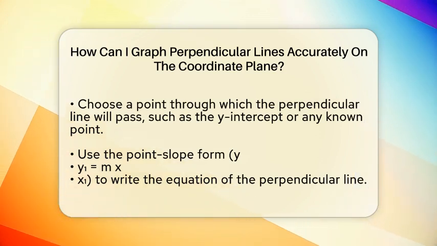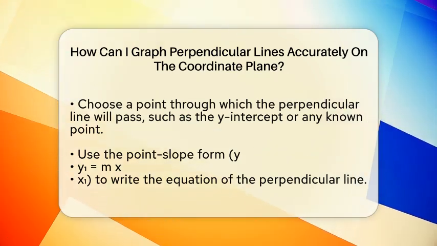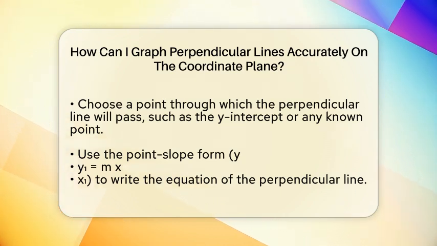Now, pick a point that the perpendicular line will pass through. This could be the point where the first line crosses the y-axis, or any other point you know. Next, write the equation of the perpendicular line using the point-slope form, which is y minus y1 equals m perpendicular times x minus x1. Plug in the point coordinates and the perpendicular slope. Simplify this equation into slope-intercept form if you want to make it easier to graph.